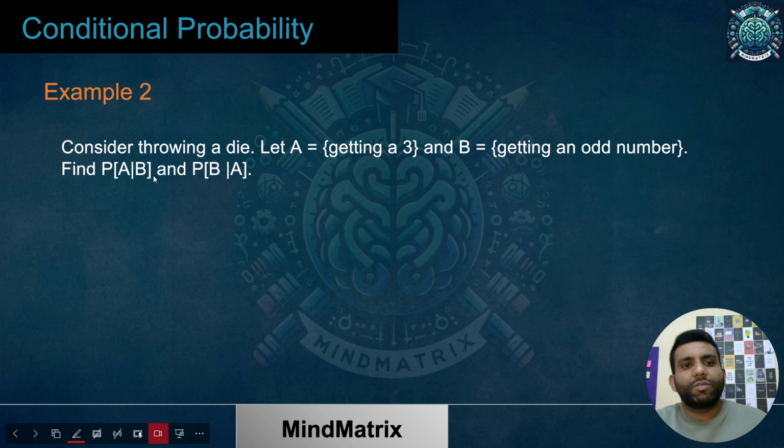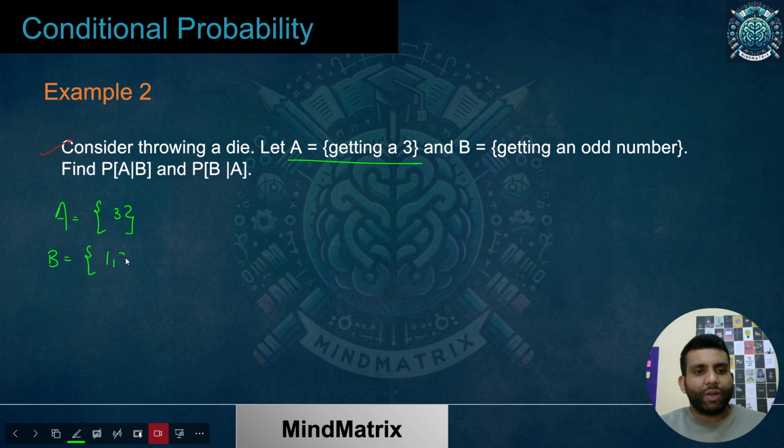So consider throwing a die. A is getting a 3, B is getting an odd number. You already know within event A there is only 3 present, and within B, getting an odd number, that means 1, 3, 5 are present. So just find out the probability of A given B. It is going to be what is common of this? Just find out.